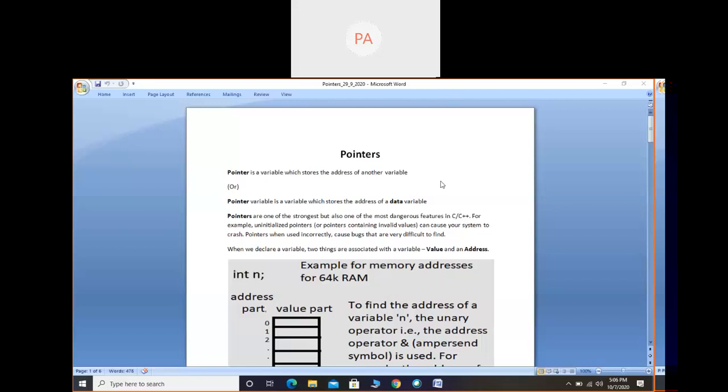When it comes to computer science subjects, like learning C++, Java, and further high level programming languages, if we learn till pointers, it's enough. Then we can move to C++ and Java. So we will consider this chapter today. The chapter name is pointers. Let me increase the font size.